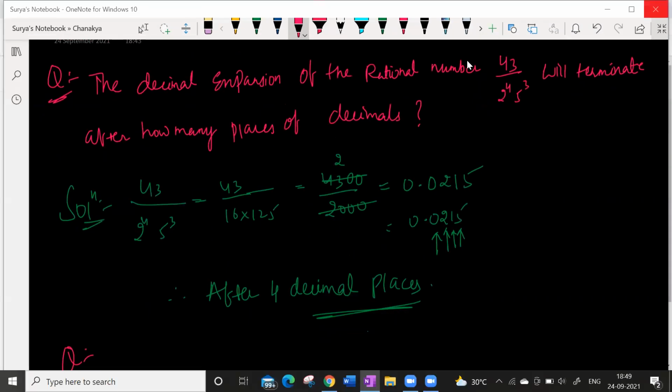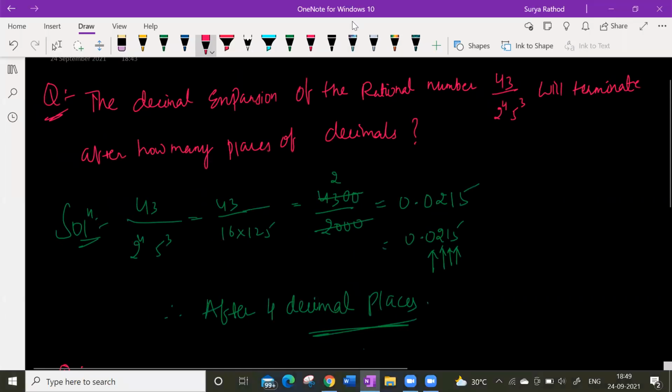They are saying that to find after how many places the decimals will terminate, check the power of the 2 in the denominator. Then that power is the number of places after which it will terminate.